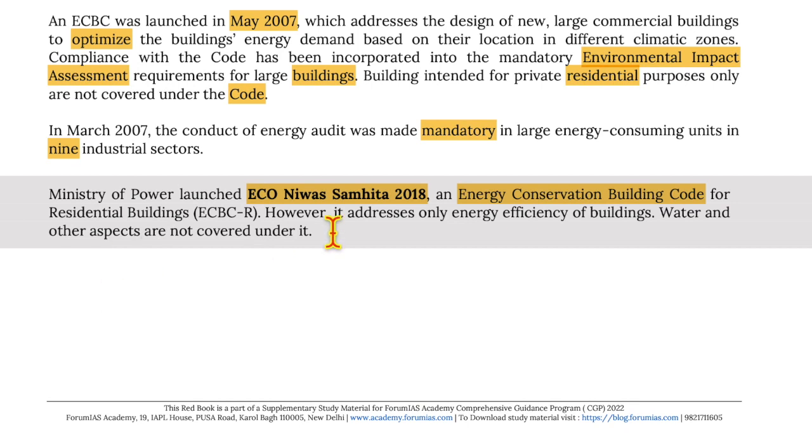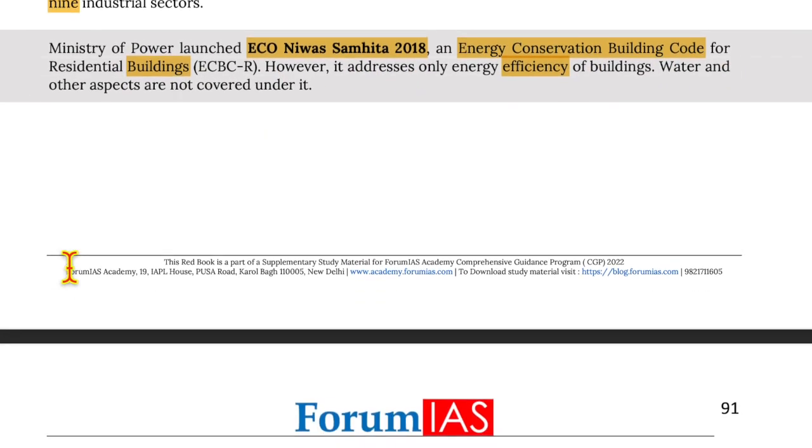The Ministry of Power launched Eco Niwas Samhita 2018, which is an energy conservation building code for residential buildings. However, it addresses only the energy efficiency of buildings. Water and other aspects are not covered under it.